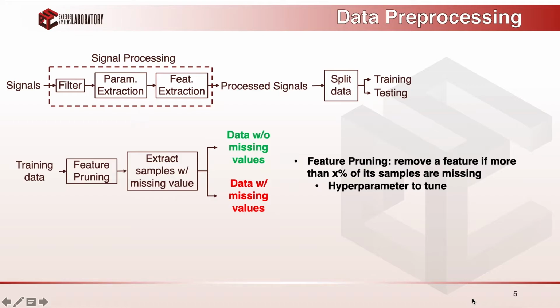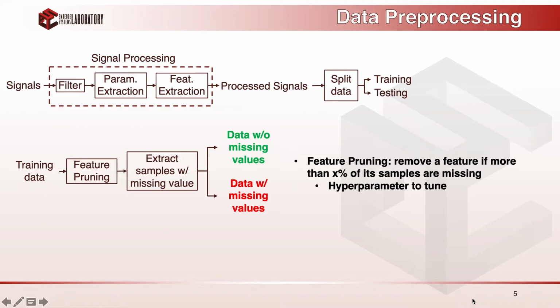And in the feature pruning stage, what we do is to remove a feature if more than X% of its samples are missing. Then the remaining data is split into two parts, one that still contains missing values and the other one that does not have any missing values.